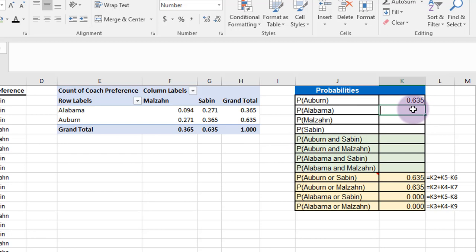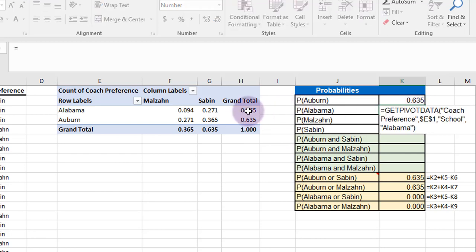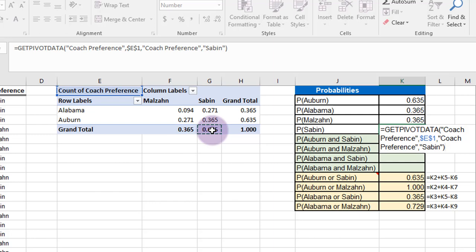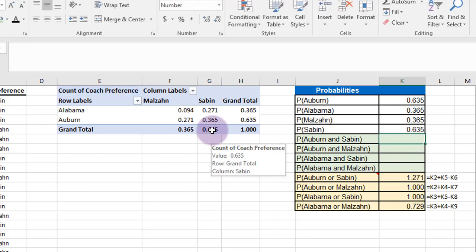Marginal probability of Alabama, of course, is 0.365. Probability of Malzahn is the column total there, and similarly the probability of Saban is that column total. And we can go through here.